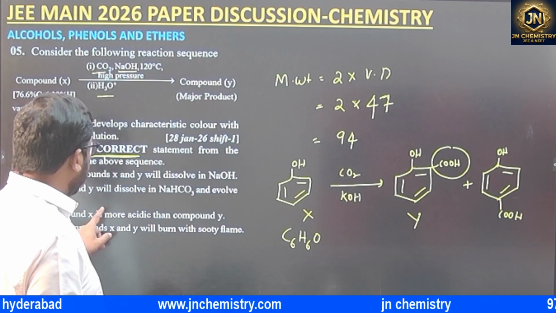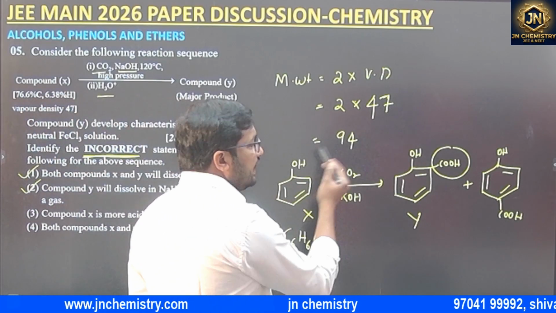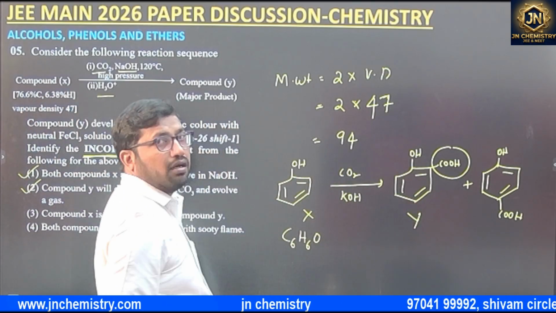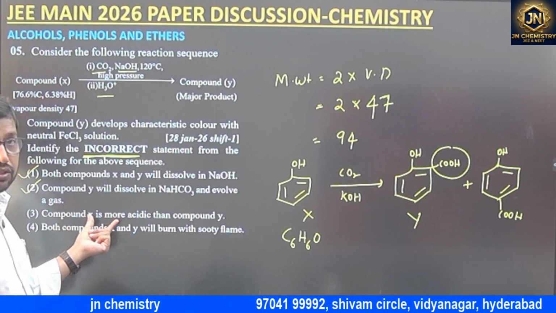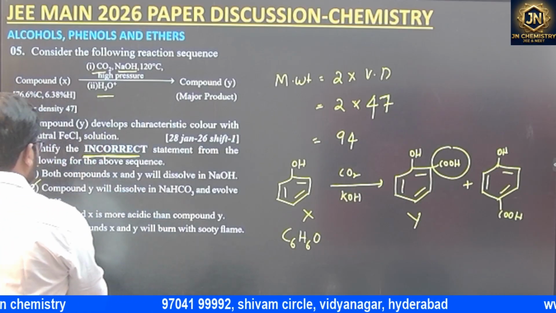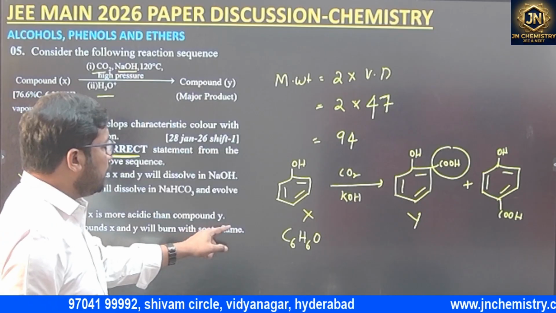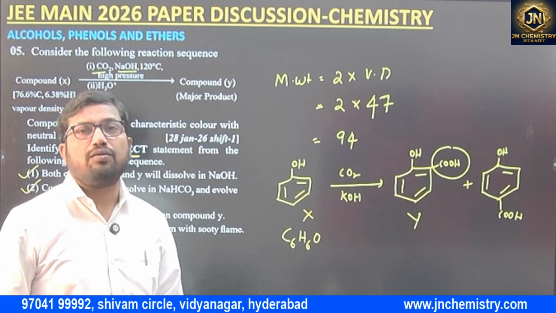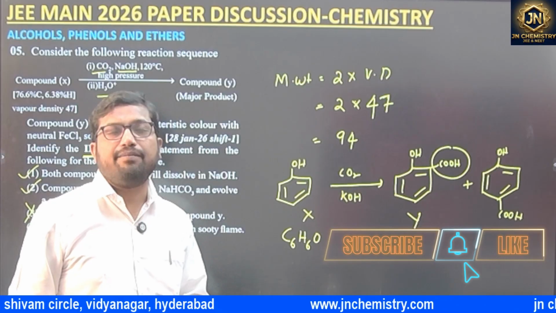And compound X is more acidic than Y. Generally, phenol is less acidic than carboxylic acids, so this statement is wrong. Y is more acidic than X. So the third one is wrong. Both compounds X and Y burn with a sooty flame. Generally, when we burn aromatic compounds, they give a sooty flame, a black-colored flame.